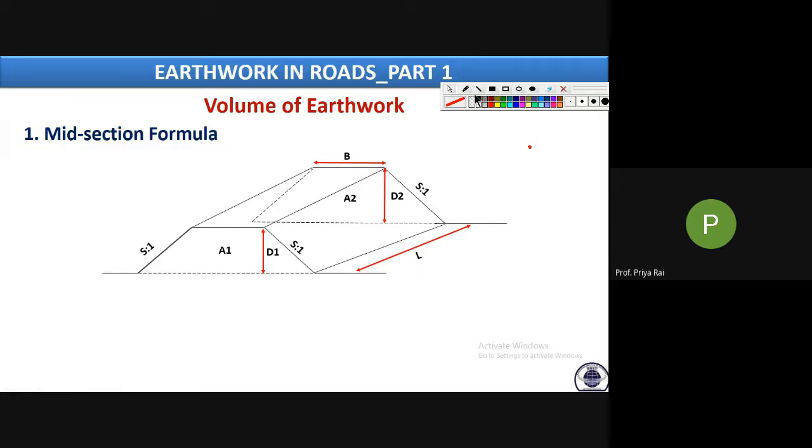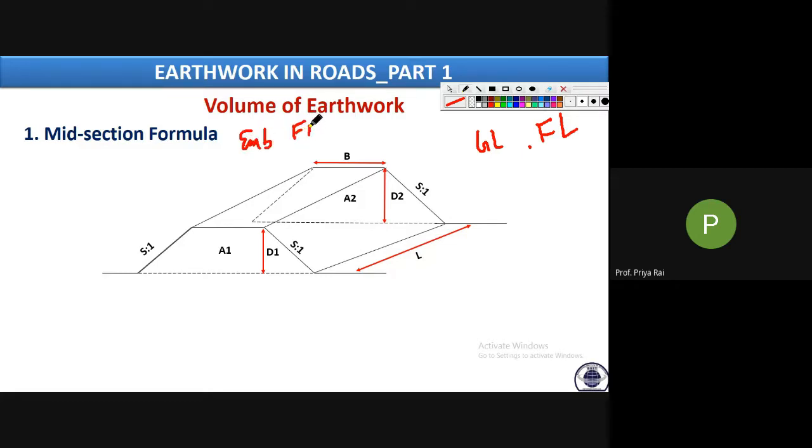In this case, which will be greater, ground level or formation level? This is your filling. This is an example of embankment or filling.